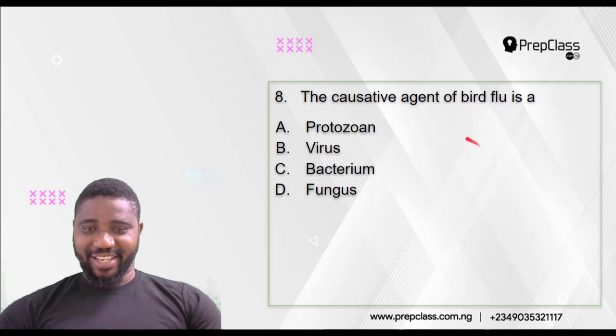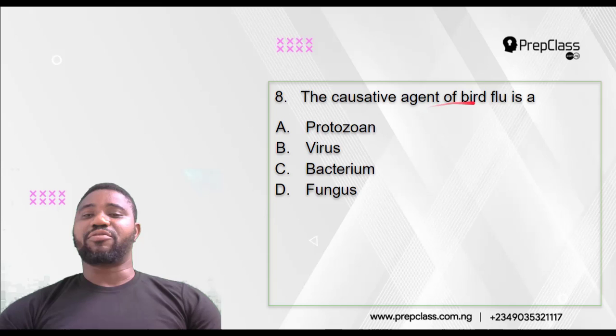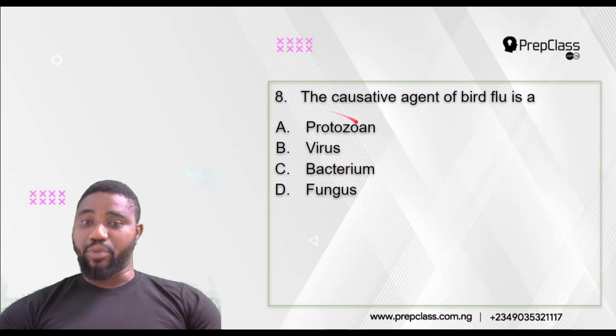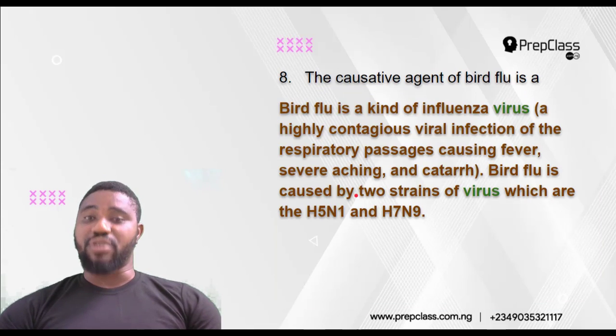Question number 8. The causative agent of bird flu is A, a protozoa? B, a virus? C, a bacterium? D, a fungus? What's the causative organism of the bird flu?